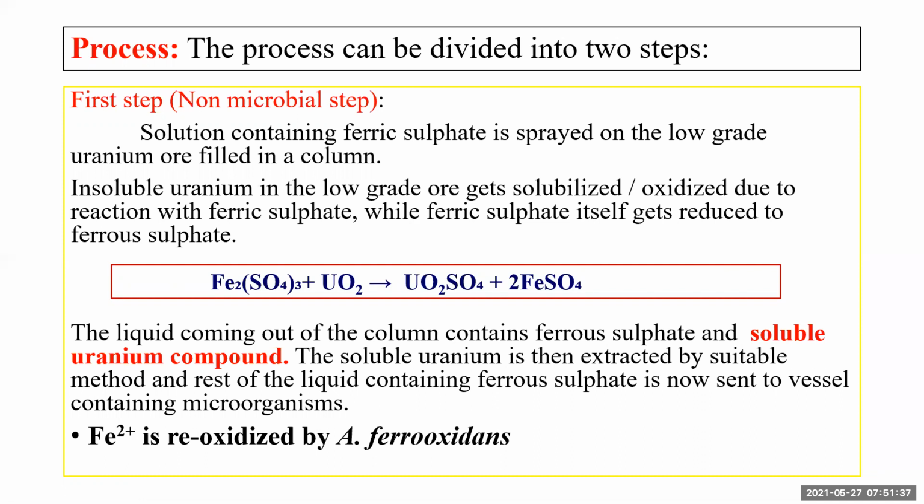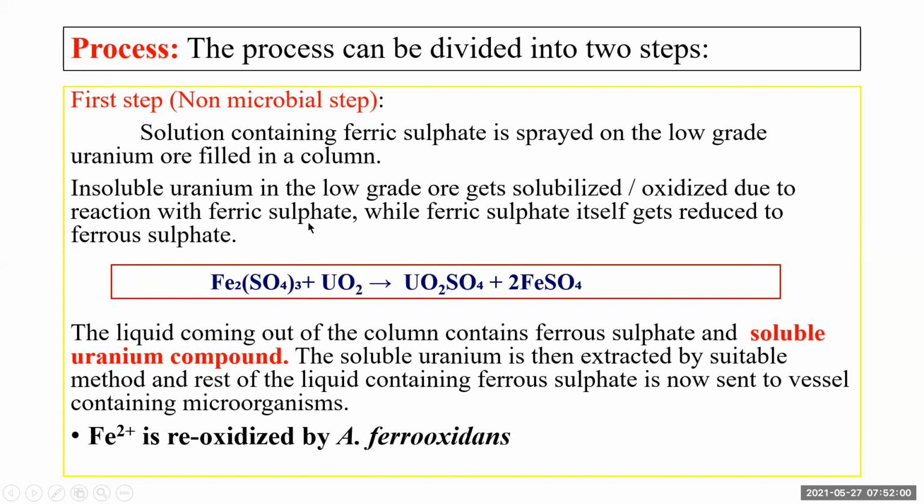The insoluble uranium present in the low-grade ore is solubilized, or rather oxidized, into uranium sulfate by reaction with ferric sulfate, while ferric sulfate itself gets reduced and converted into ferrous sulfate.